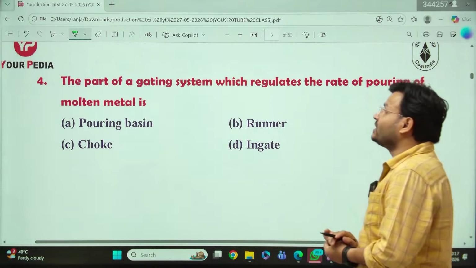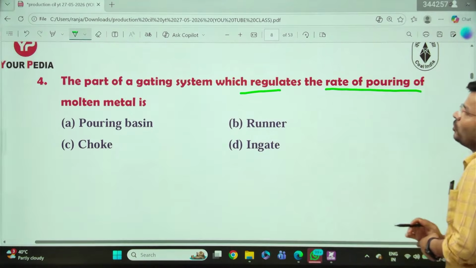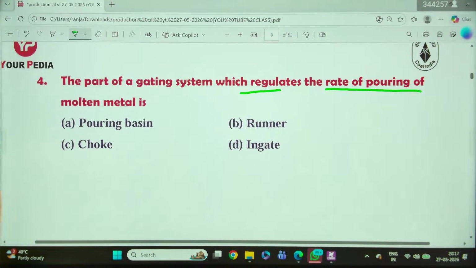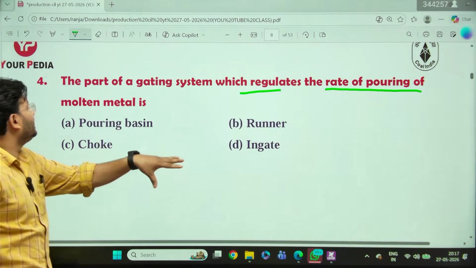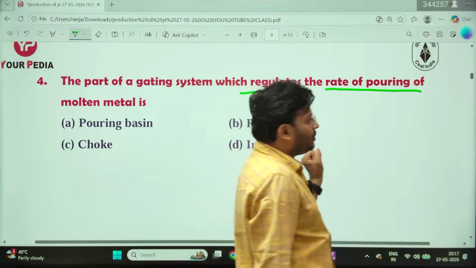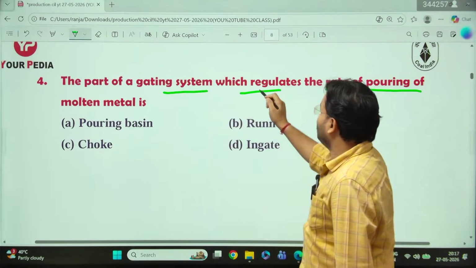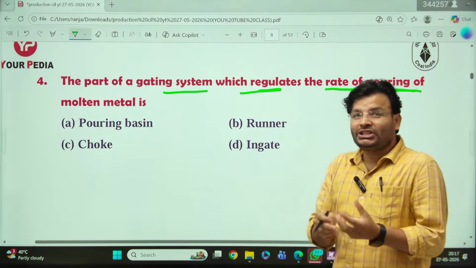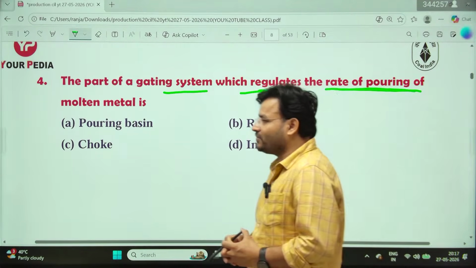The part of gating system which regulates the rate of pouring of the molten metal is known as. And yes, some options you have. Option A is pouring basin, runner, choke, or ingot. What will be the answer for question number 4 on your screen? The part of gating system which regulates the rate of pouring of molten metal. Which thing is going to control the pouring of molten metal? Can anybody answer that question?